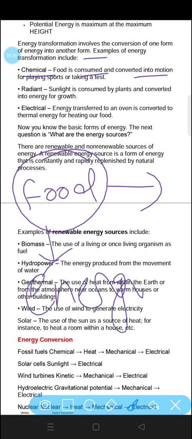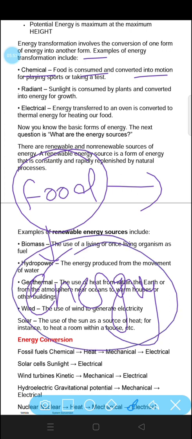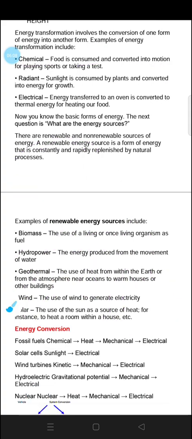This energy we will use. That means this energy will be chemical energy. We will get chemical energy from the food and we will use this energy to convert it into motion. So similarly, there is transformation of energy from chemical energy to kinetic energy.